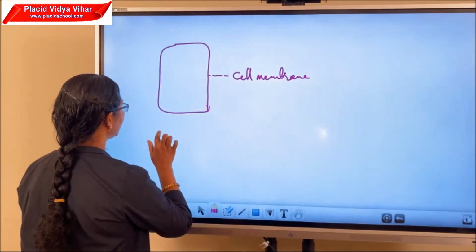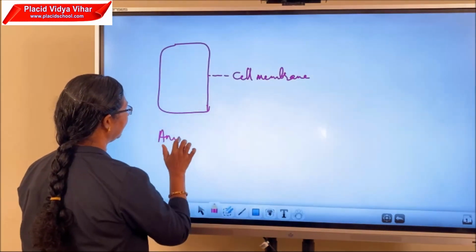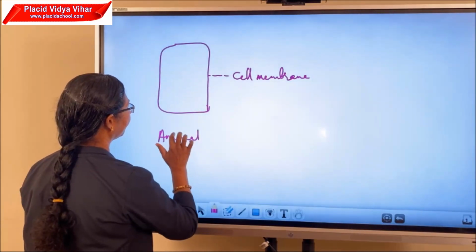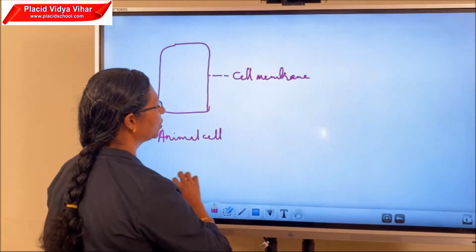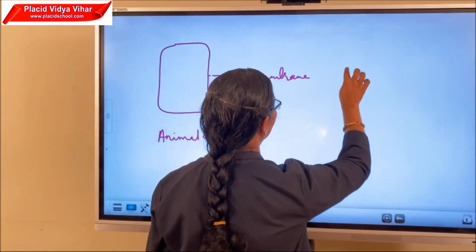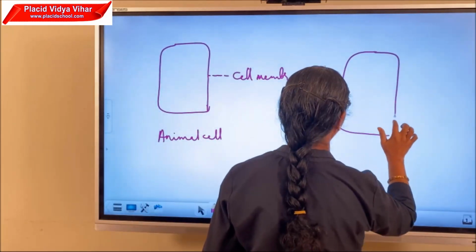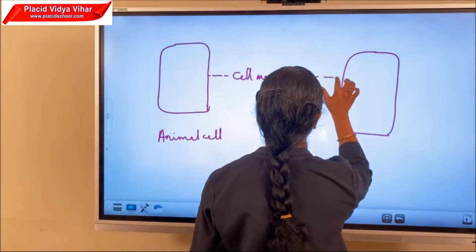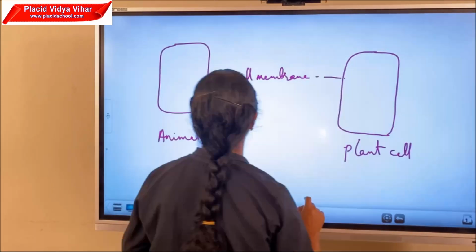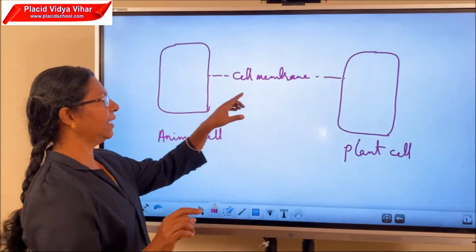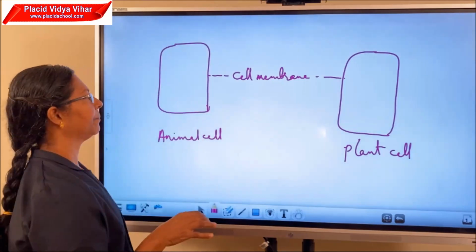Here I am going to draw the structure of an animal cell and also the structure of a plant cell. This is the plant cell. In both cells you can see the outer membrane is the cell membrane.